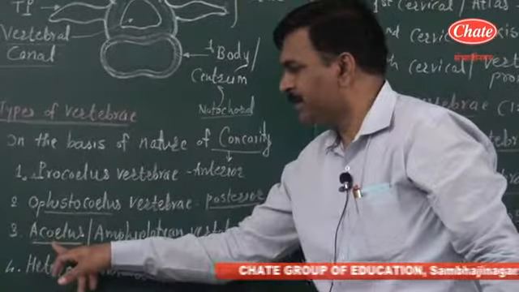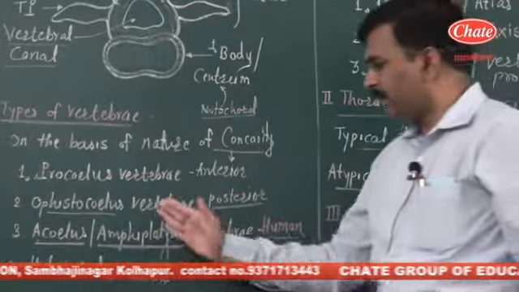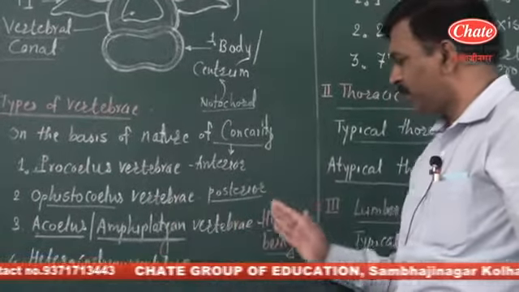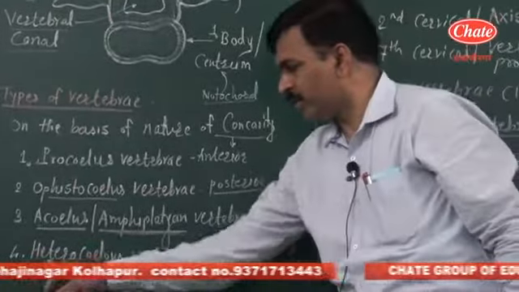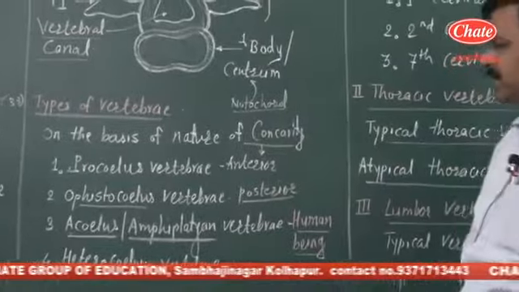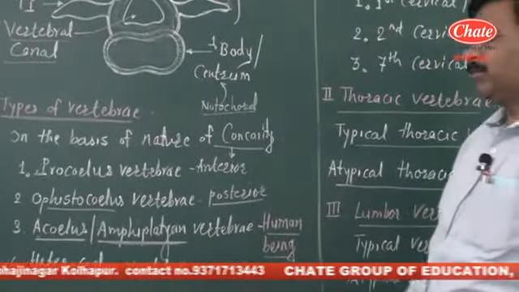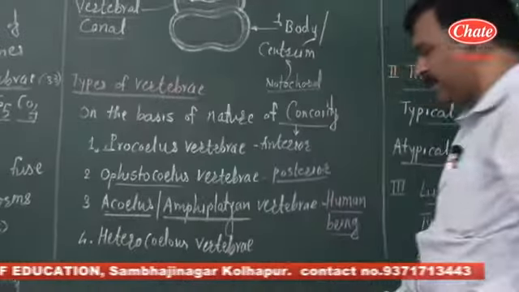Acoelous: a means absent, coelous means concavity, so absence of concavity. Both sides are flat, so it is an amphiplatyan vertebra in human beings. Hetero means different, coelous means concavity; we can observe different concavity in the centrum region, so heterocoelous. But regarding human beings, we remember acoelous or amphiplatyan vertebrae.